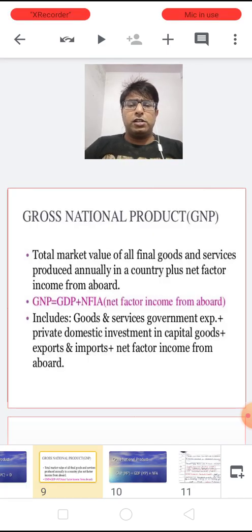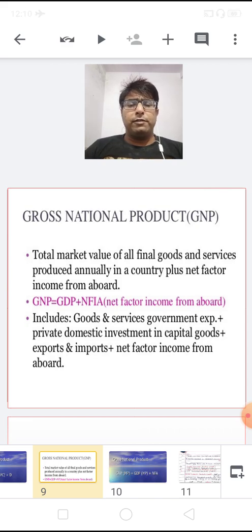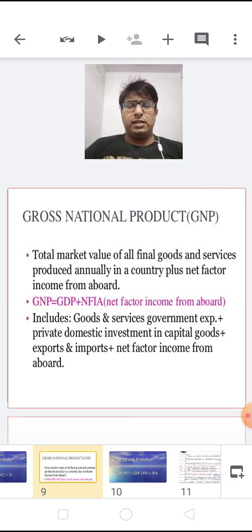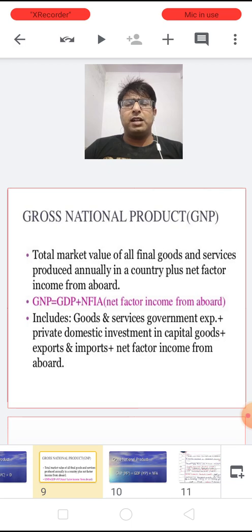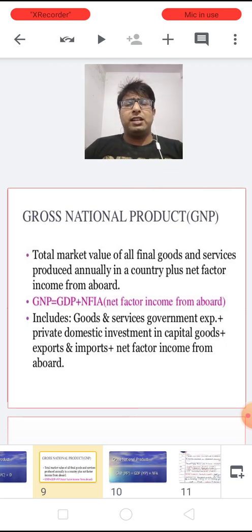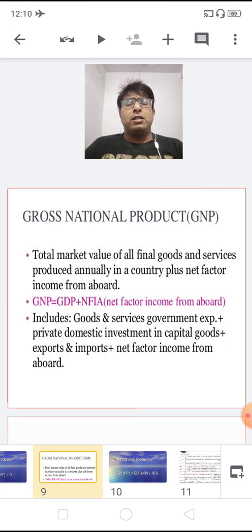Here is the gross national product. It is the total market value of all the final goods and services produced annually in a country plus the net factor income from abroad. This is obviously the national concept. That is why we are adding here the net factor income from abroad. What is net factor income from abroad? It is basically an income which is earned by the normal residents of a country from the outside world.